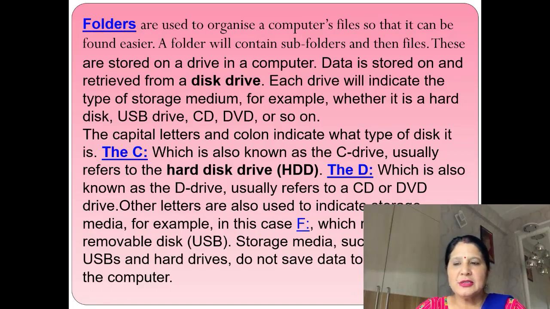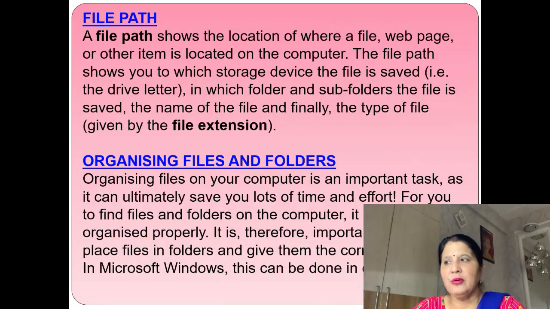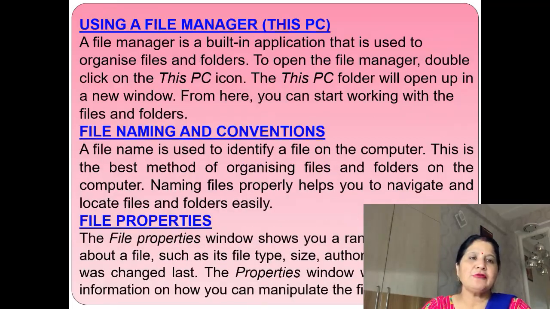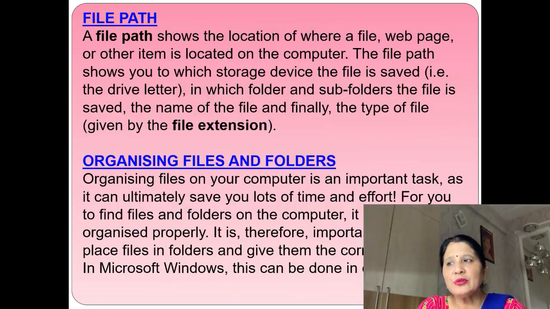Storage media such as DVDs, USBs and hard drives save the data in that drive also. Now, file path. What is a file path? A file path shows the location of where a file, web page or other item is located on the computer.